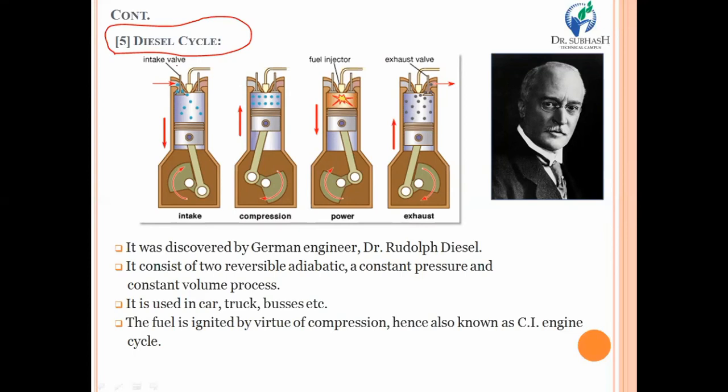Actually, in the cycle, there are 6 thermodynamic processes. Out of 6, 2 processes are the constant pressure suction and constant pressure exhaust process. So the remaining 4 processes, in which particularly 2 are reversible adiabatic processes, one is a constant pressure and one is a constant volume process. Generally it finds its application in diesel engines, for example in cars, trucks, buses, such types of heavy loaded vehicles. This type of diesel cycle is used in the diesel engine.